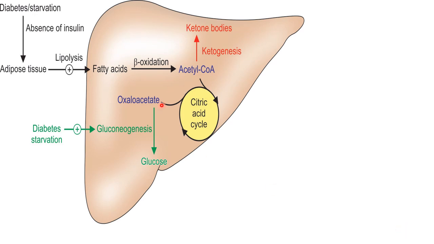This picture shows how ketone bodies are synthesized in diabetes as well as in starvation. In untreated diabetes mellitus, there is an absence of insulin, so there is no easy utilization of glucose. In that condition lipolysis occurs, and the level of malonyl CoA decreases.